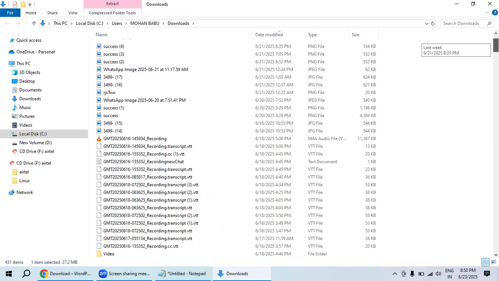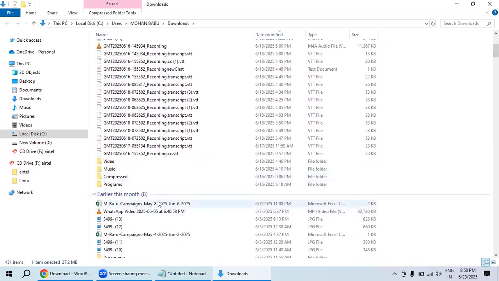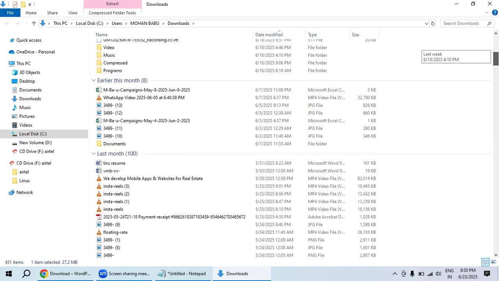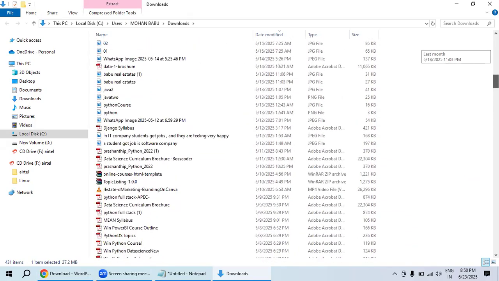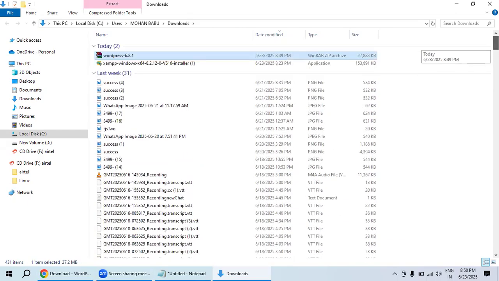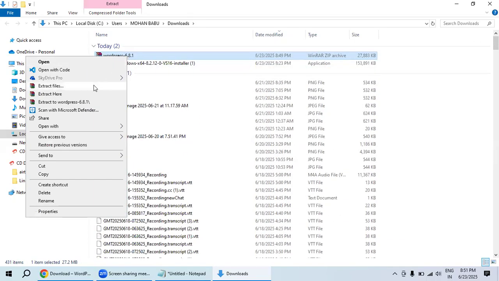You can see inside here, I think I had WordPress as well. Here you could see no WordPress. So what I will do is just right click over here and extract here. You need to use a WinZip or WinRAR file.